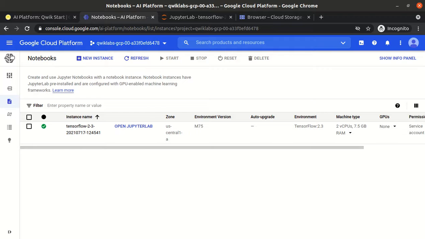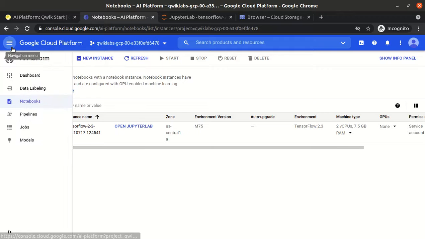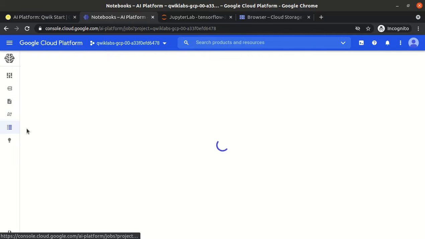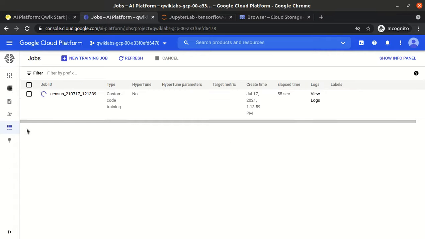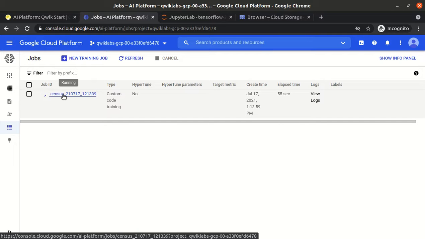I think we can check the jobs somewhere here. Yeah, under the job section you could see one job is running in the cloud environment. Earlier we ran it locally, meaning the notebook on our VM was running that training inside the VM itself, but now it is running on the cloud.